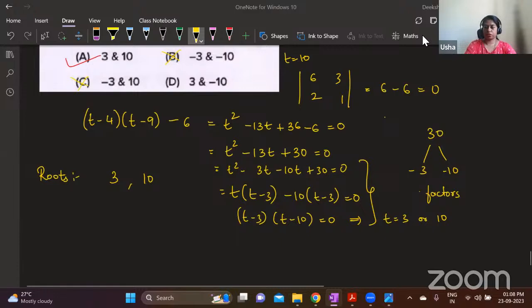There is a question that a student here in the Zoom session has asked. We'll solve that. It's based on the binomial theorem. Find the coefficient of x cube y power 4 in (2x plus 3y square) power 5. Is it correct? (2x plus 3y square) power 5. So you need to find the coefficient of x cube y power 4 in this expansion.